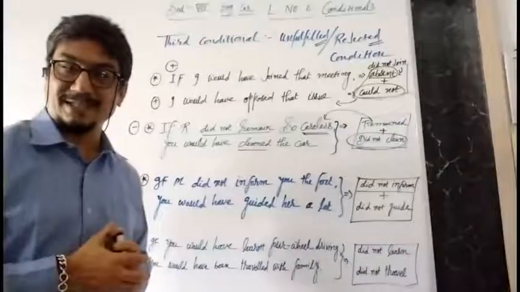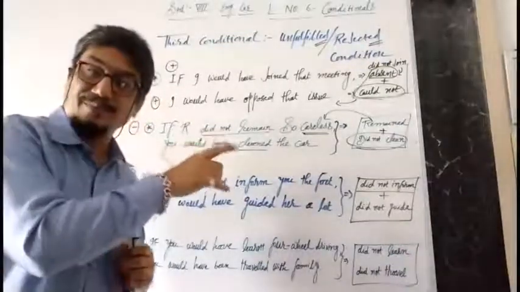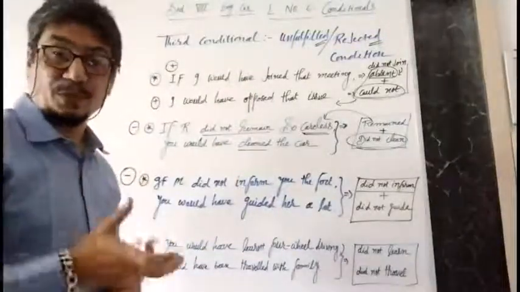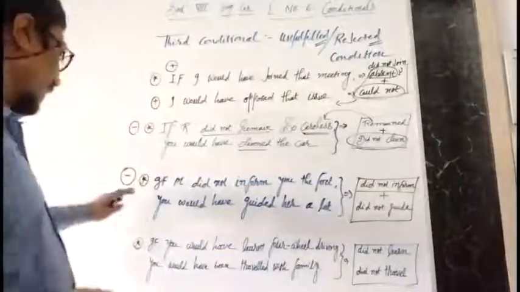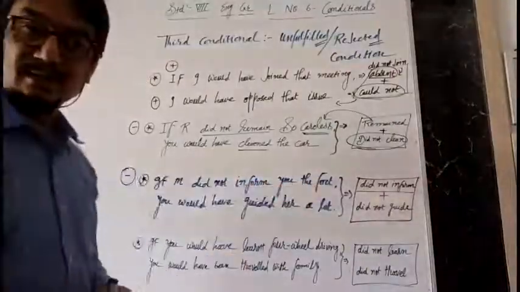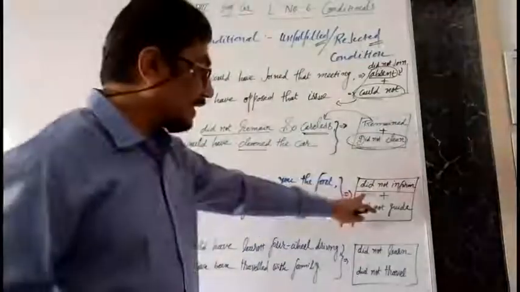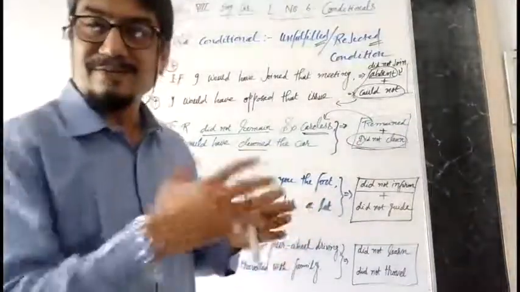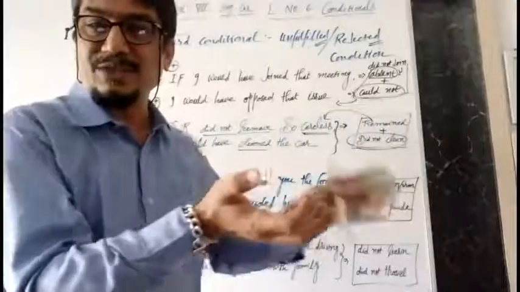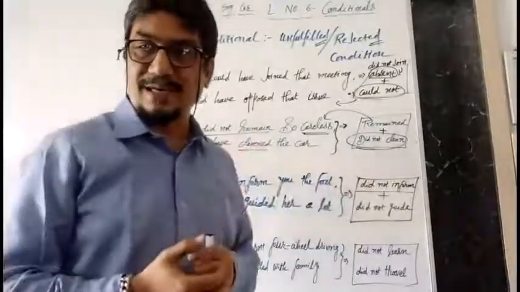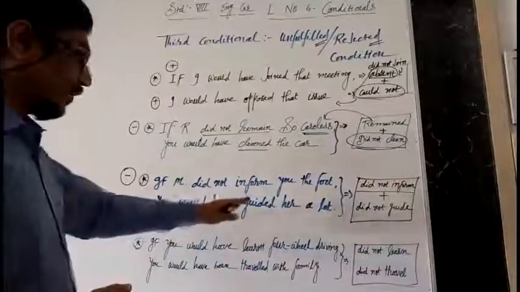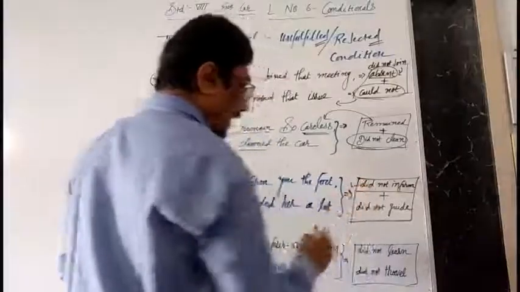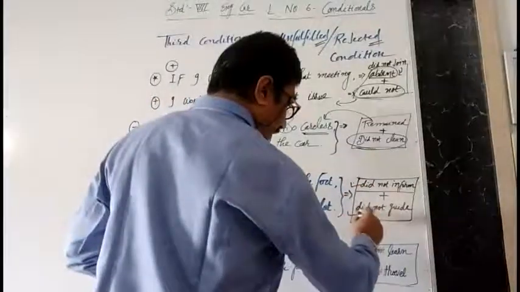Both the words are used here as adjectives because they concern the past situation, condition, event. If Radha did not inform you the fact, meaning Radha didn't inform. What's the result now? Because a condition will give you the consequences of that condition, the reason and result with that condition. You would have guided her a lot. But the thing is, Radha did not inform, and you didn't guide.